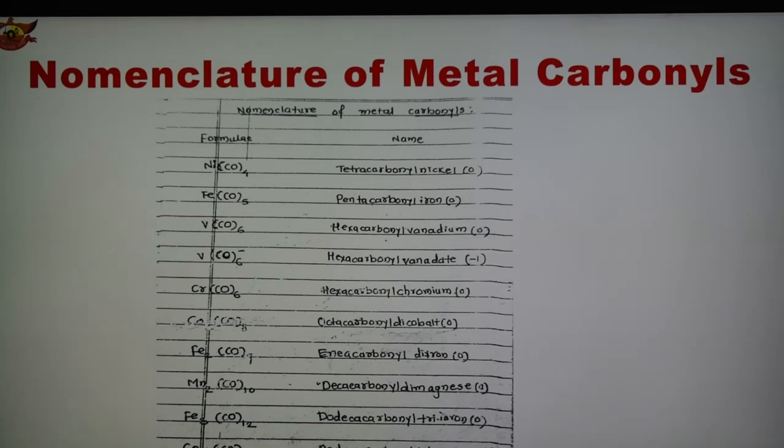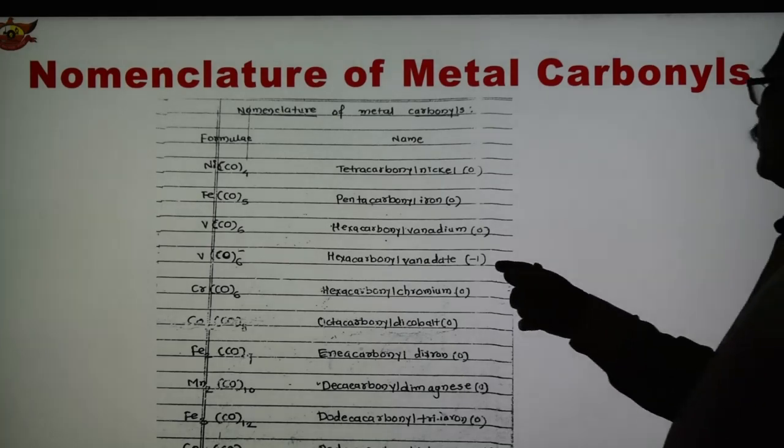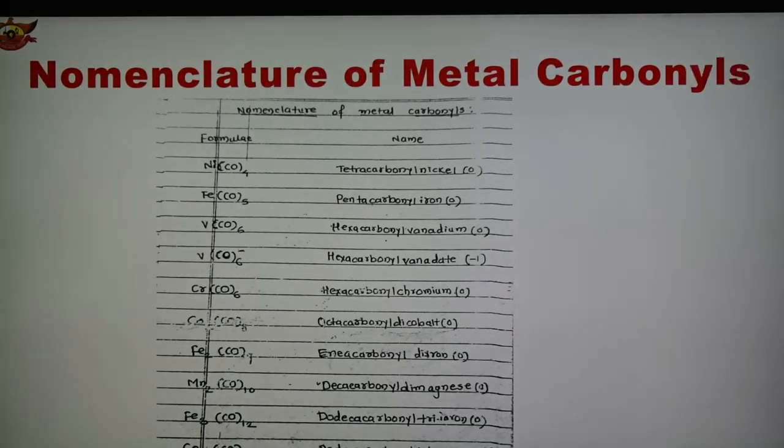So we have to write -ate. When the metal is part of a negative complex ion, then we have to write the metal and add -ate. So vanadium becomes vanadate, in which the oxidation state is -1.